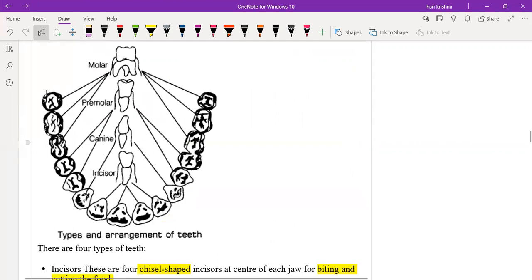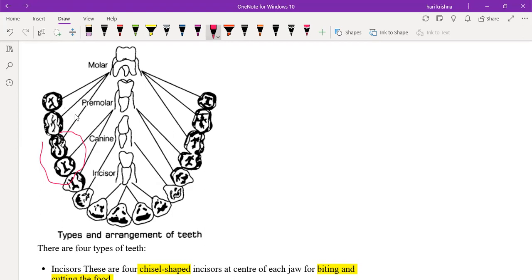So where are the premolars in the diagram? They are behind the canines, between the molars and the canines, right? Yes, sir. So these two are the premolars. Can you see the cursor? There are more types of teeth, the three molars.